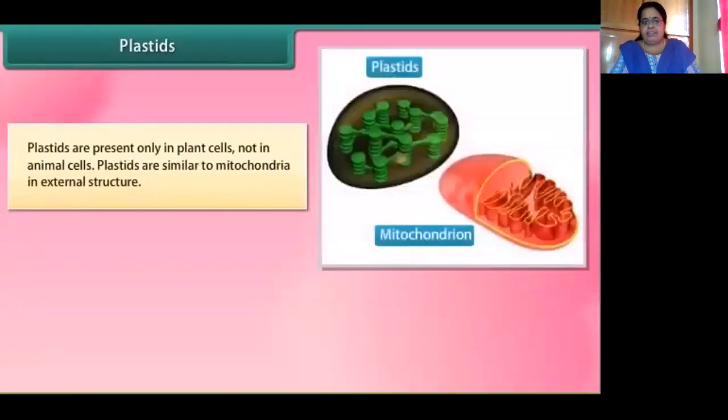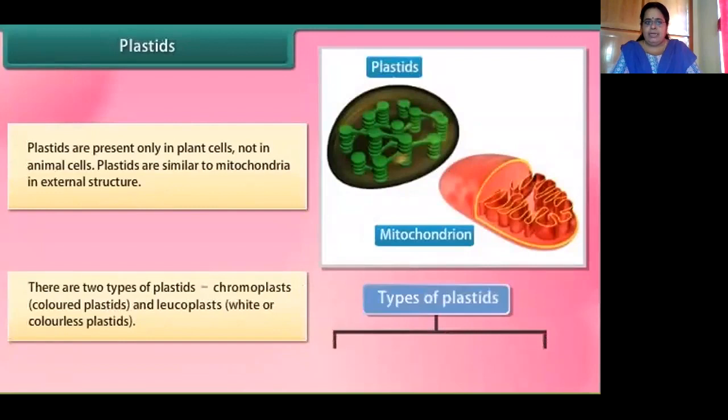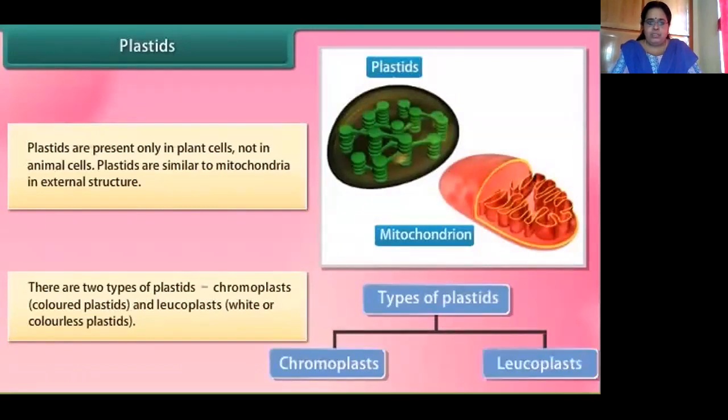Now we go over to the next type of organelle, that is the plastids. Plastids are present only in plant cells. They are absent in animal cells. Plastids are also somewhat similar to mitochondria. Mitochondria is another organelle that is found in the plant cell.